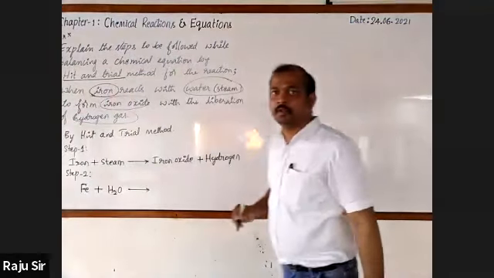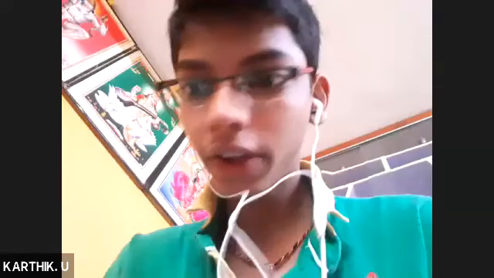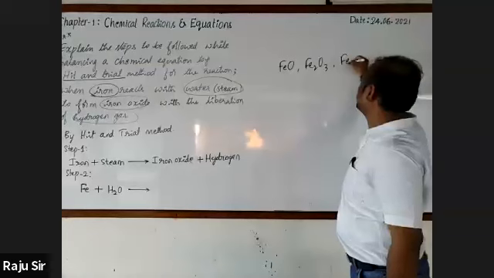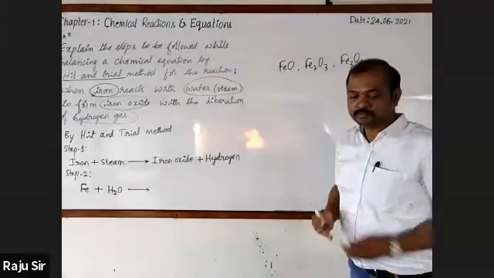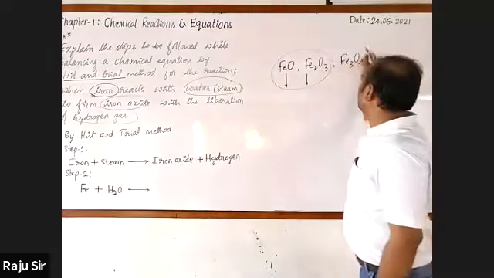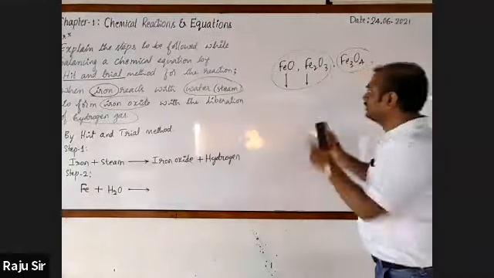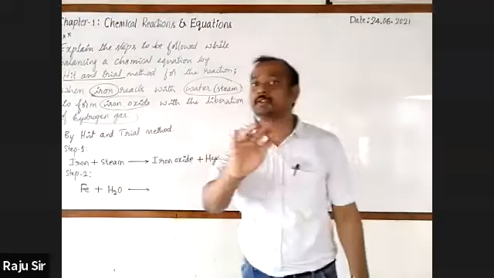Chemical formula: Fe3O4, FeO. Ferrous oxide, ferric oxide, and the combination of both, this is iron oxide. So I'll give you an explanation regarding that also. After this balancing, I'll tell you the differences among these.